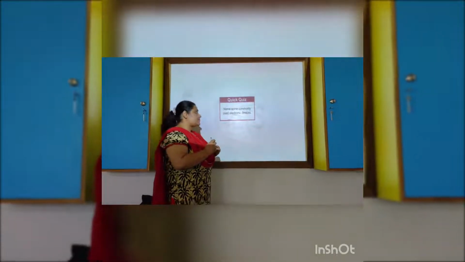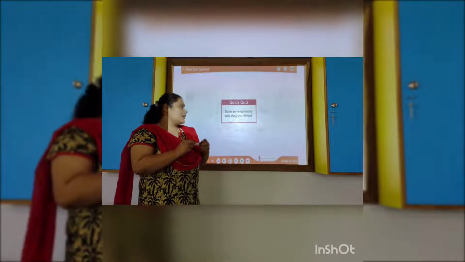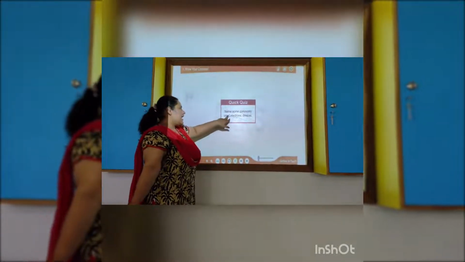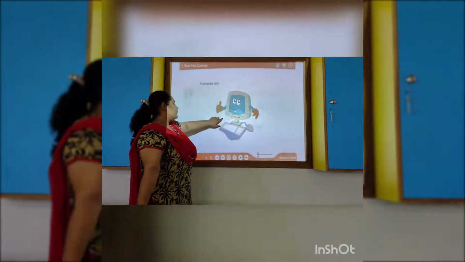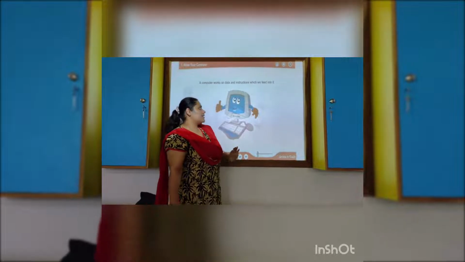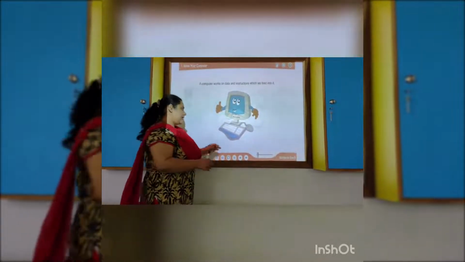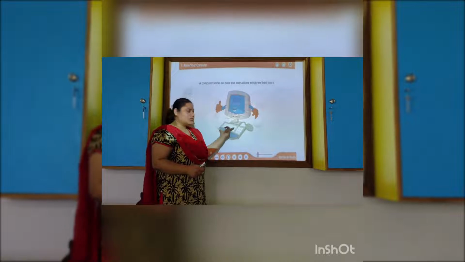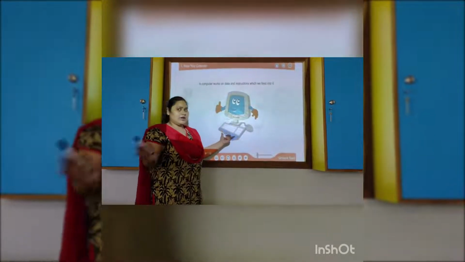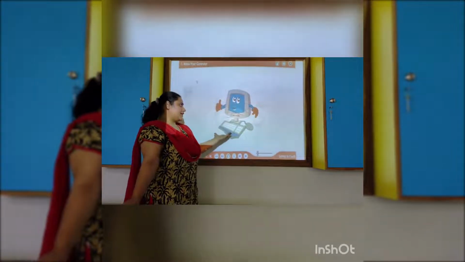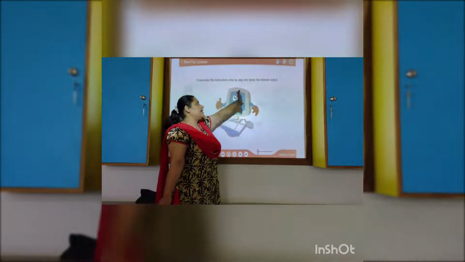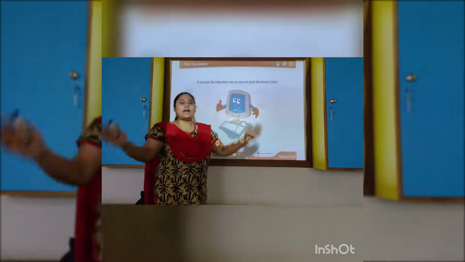Now, name some commonly used electronic devices. Who can tell me this? Okay, let me tell you. They are computers. A computer works on data and instructions which we feed into it. Through what will we feed it? We will feed it through the input device. It executes the instructions step by step and gives the desired output.